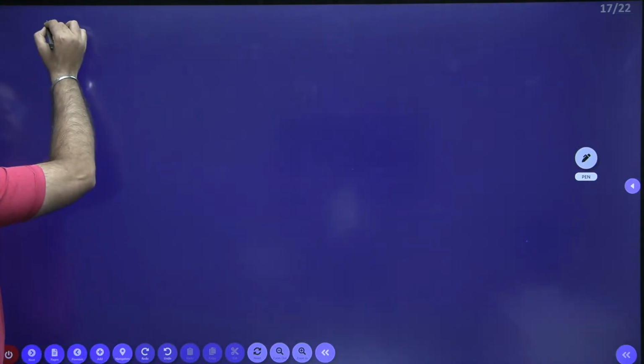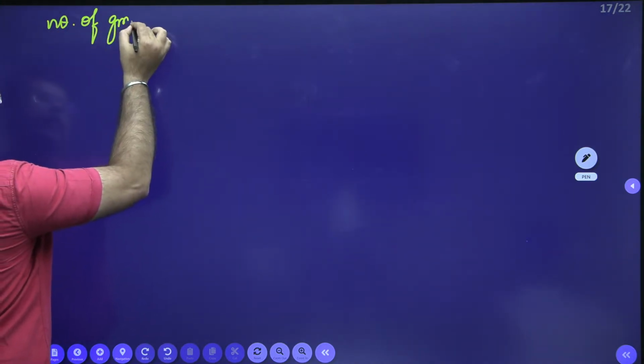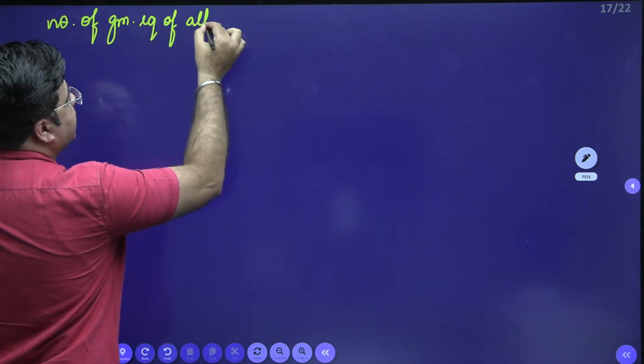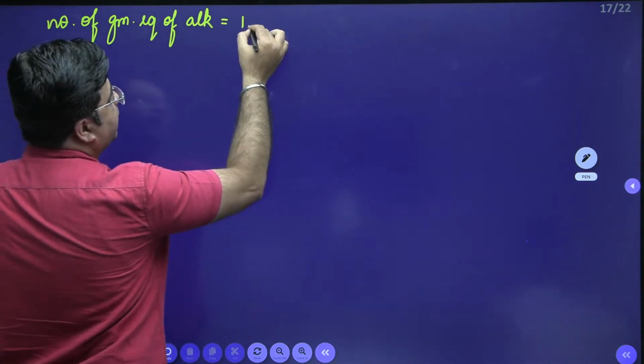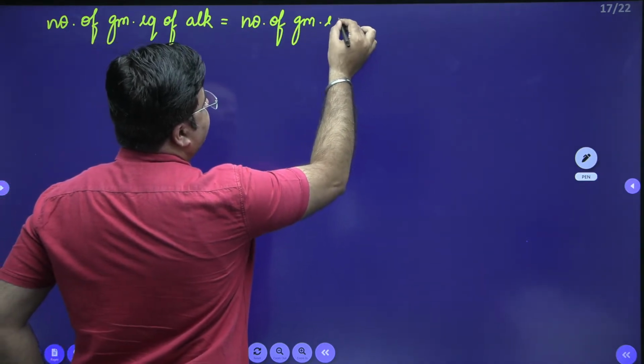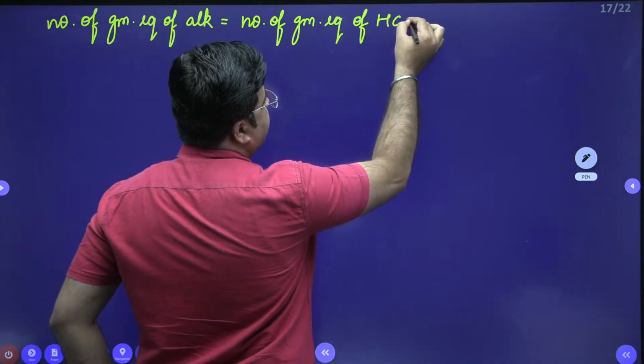So the number of gram equivalents of alkalinity is equal to the number of gram equivalents of HCO3 minus ion.